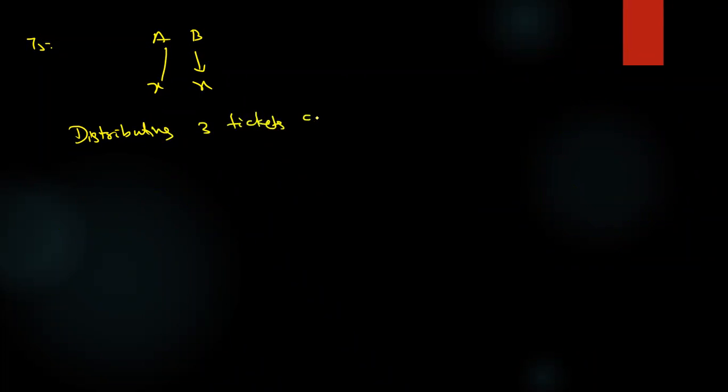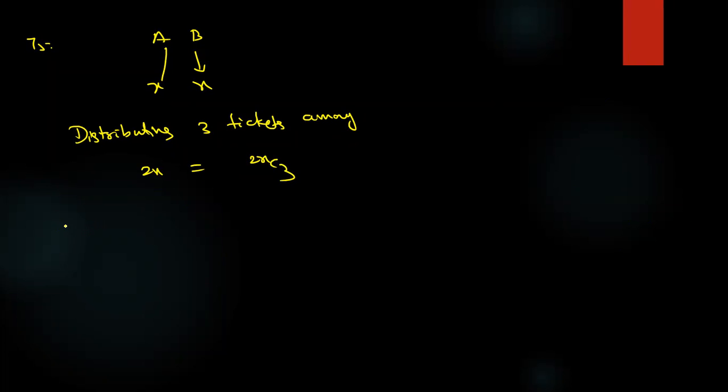What is the answer? A and B both have X number of daughters, an equal number of daughters. So distributing 3 tickets among 2X daughters means what here? 2XC3 ways. Okay, fine.